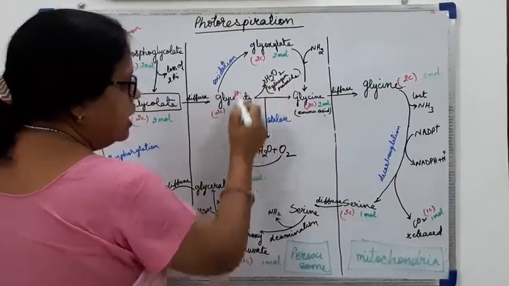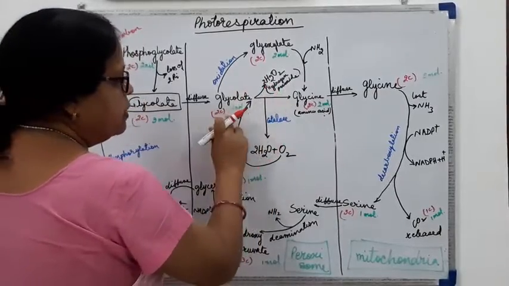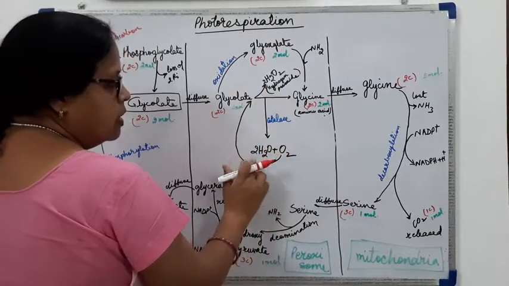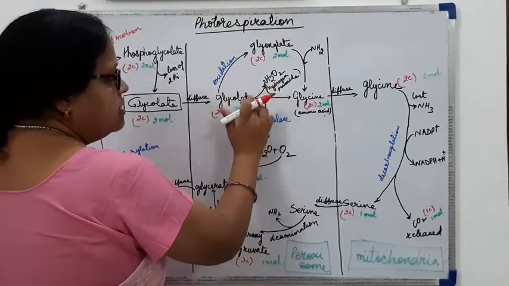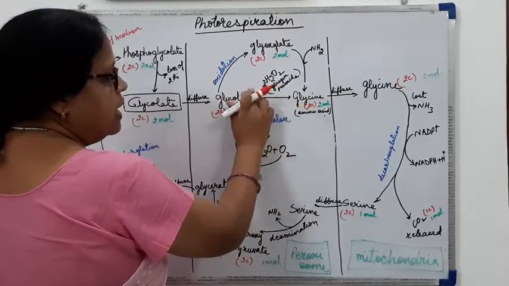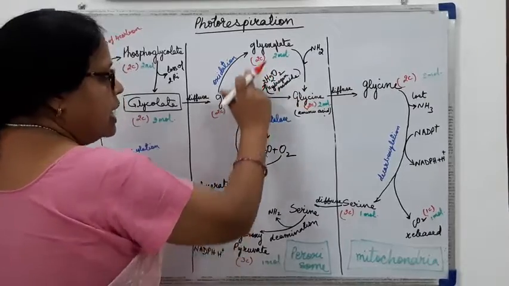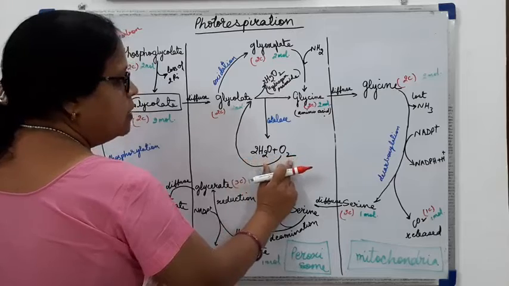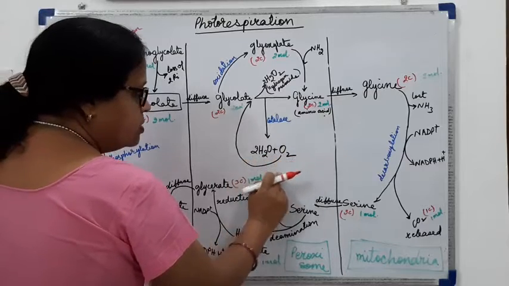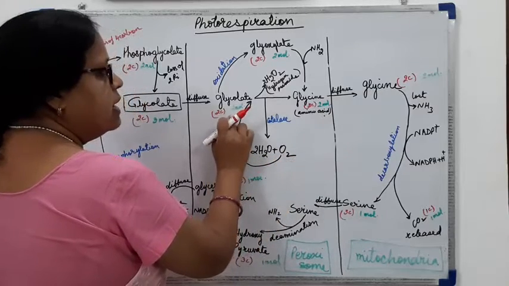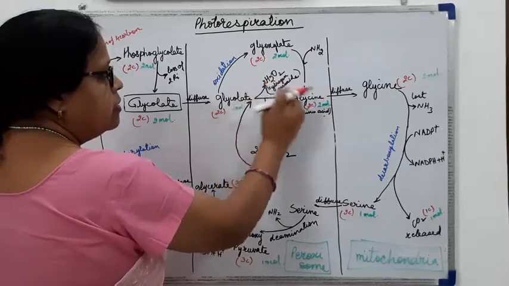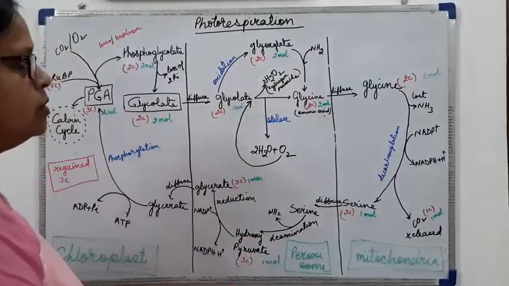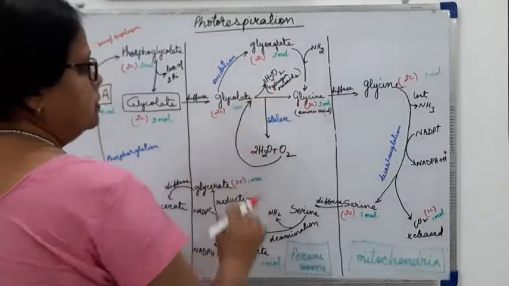Another cycle is going on. Glycolate gets combined with oxygen and gets converted into glycine and hydrogen peroxide. Again, hydrogen peroxide breaks up into a water molecule and oxygen molecule, and this oxygen again adds up with glycolate, and this again forms the hydrogen peroxide and glycine. So this cycle goes on.